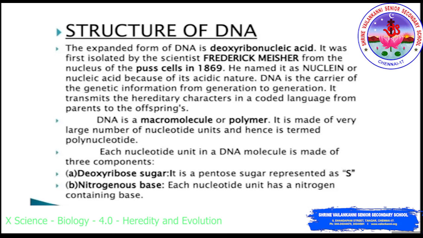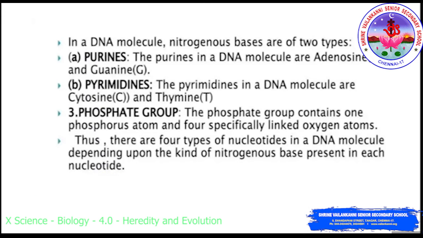Nitrogenous base. Each nucleotide unit has a nitrogen-containing base. They are of four types: adenine, thymine, guanine and cytosine. Based on how the nitrogenous bases are arranged in a DNA molecule, they are of two types: purine and pyrimidine. The purines in the DNA molecule are adenine and guanine. The pyrimidines in the DNA molecule are cytosine and thymine.